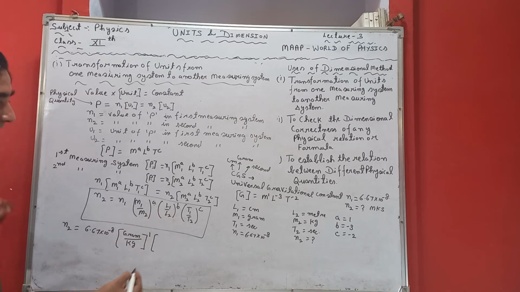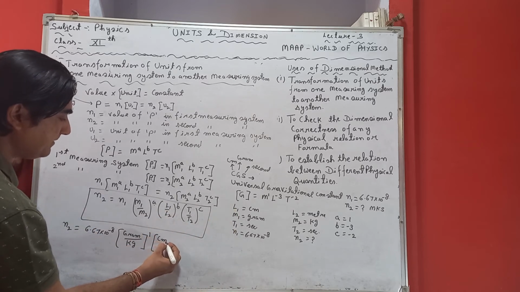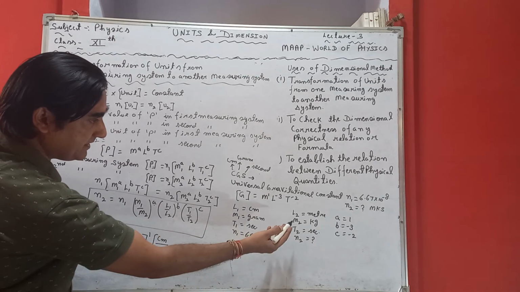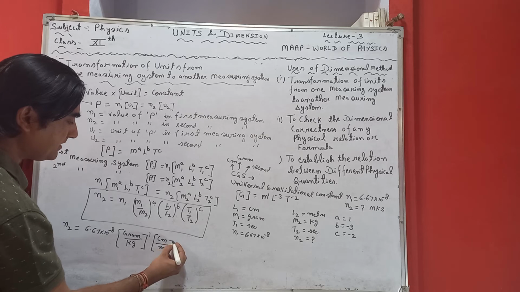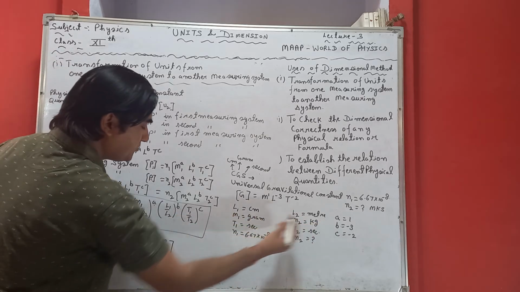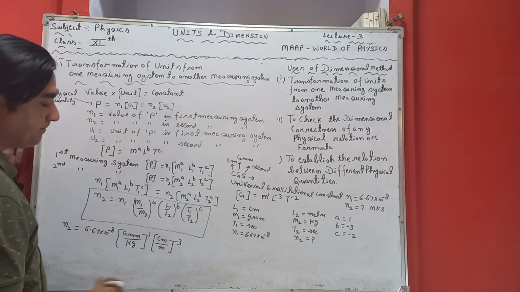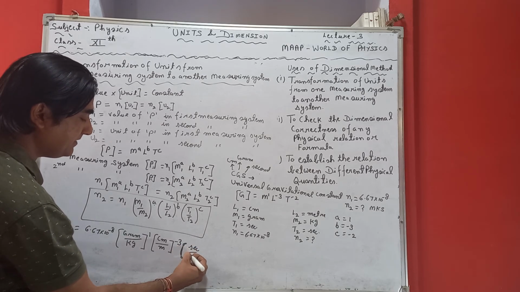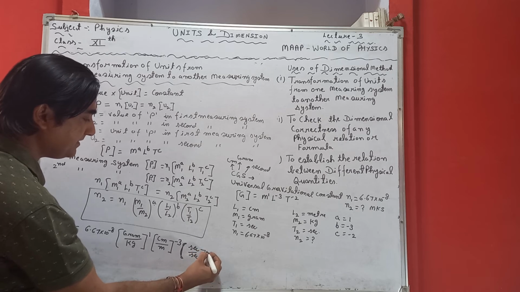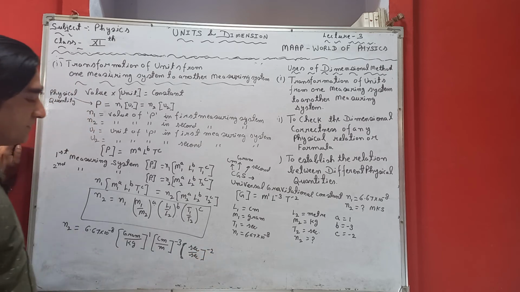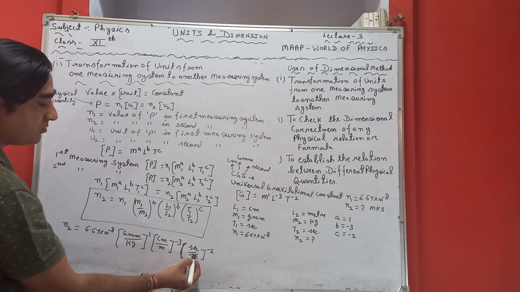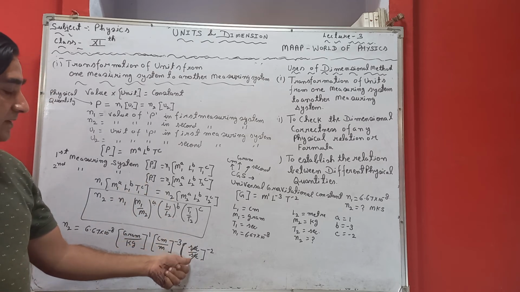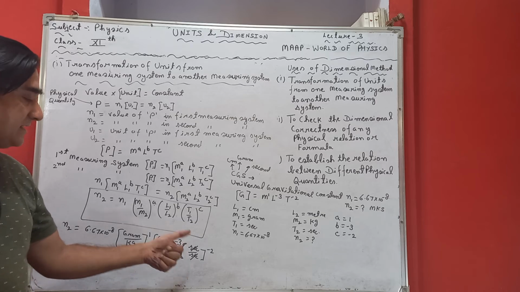L1, length, is taken in centimeter, upon L2, which is taken in meter, raised to power B, which is minus 3, and T1 in second, and T2 also in second, raised to power minus 2. So this will get cancelled out because in the numerator and denominator the time units are the same, seconds.